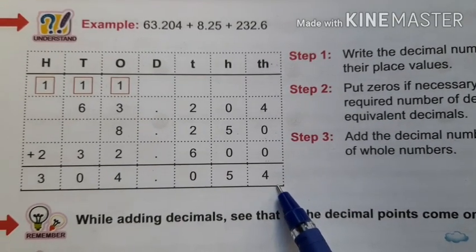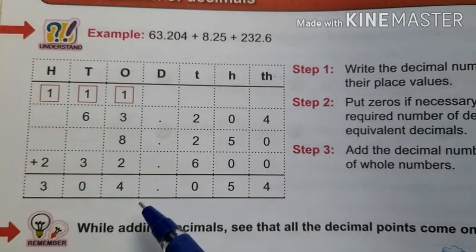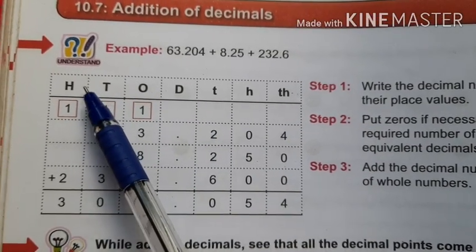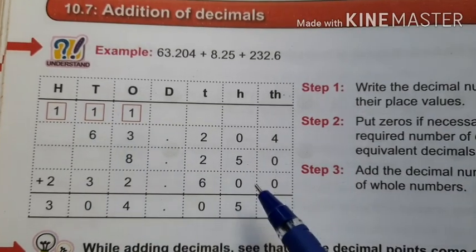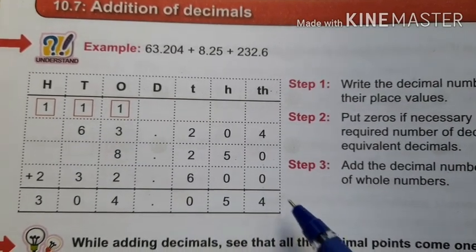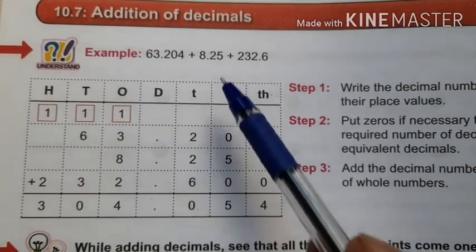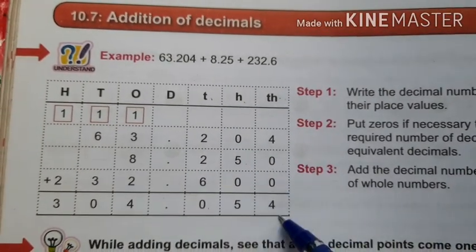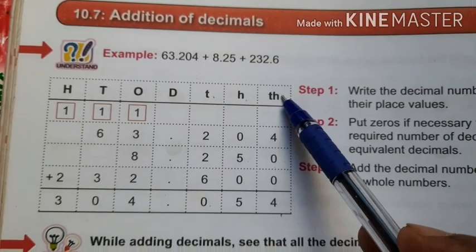And 304.054 is a decimal number. Here 4 is in ones place, 0 is in tens place, and 3 is in hundreds place. Okay. And here in the decimal part, the digit 0 is in tenths place, 5 is in hundredths place, 4 is in thousandths place. Okay.